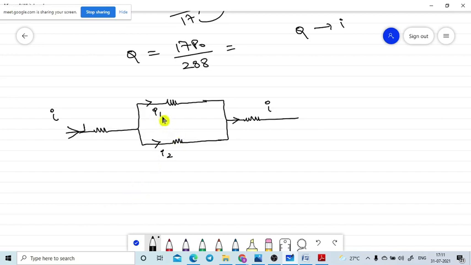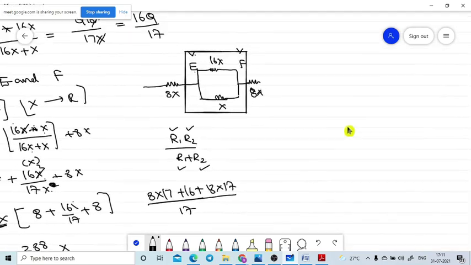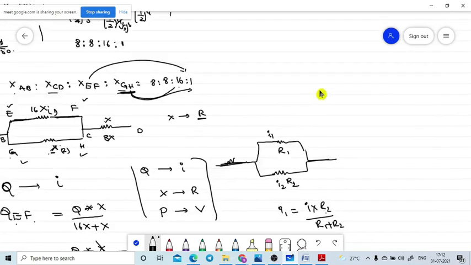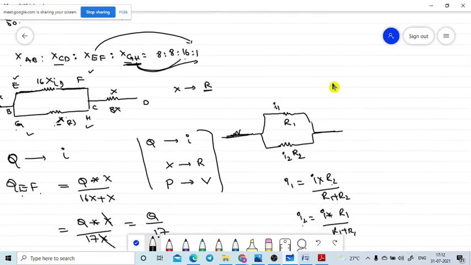I1 means, what is the potential here? My question is the potential. Potential in the parallel connection. Let me go to the starting explanation. So I is equal to Q. I1 is equal to I into R. Otherwise, I is equal to Q, no? We need to find the potential.